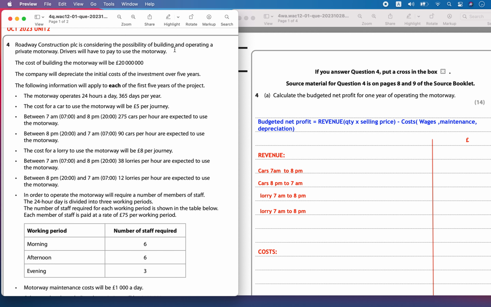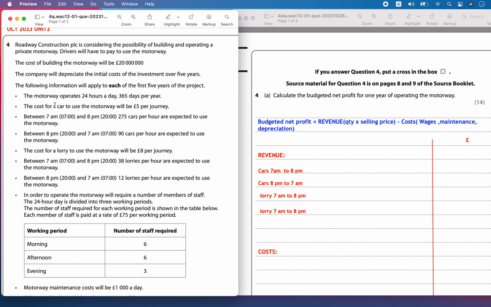Roadway Construction PLC is considering the possibility of building and operating a private motorway. Drivers will have to pay to use the motorway. The cost of building the motorway will be around 20 million pounds and the company is going to depreciate the initial cost of investments over 5 years. The following information will apply to each of those first 5 years of the project.